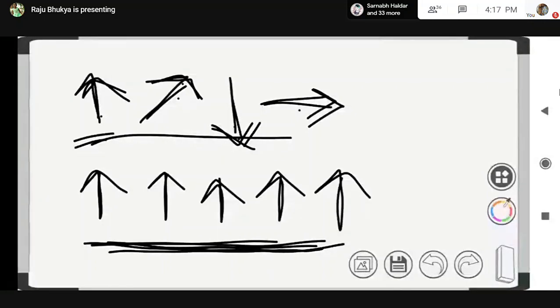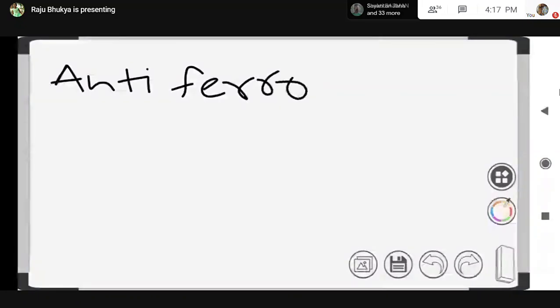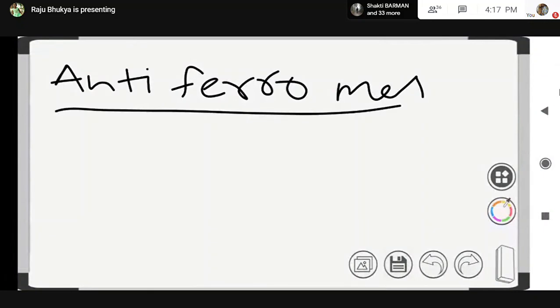Antiferromagnetic substances, or antiferromagnetism.